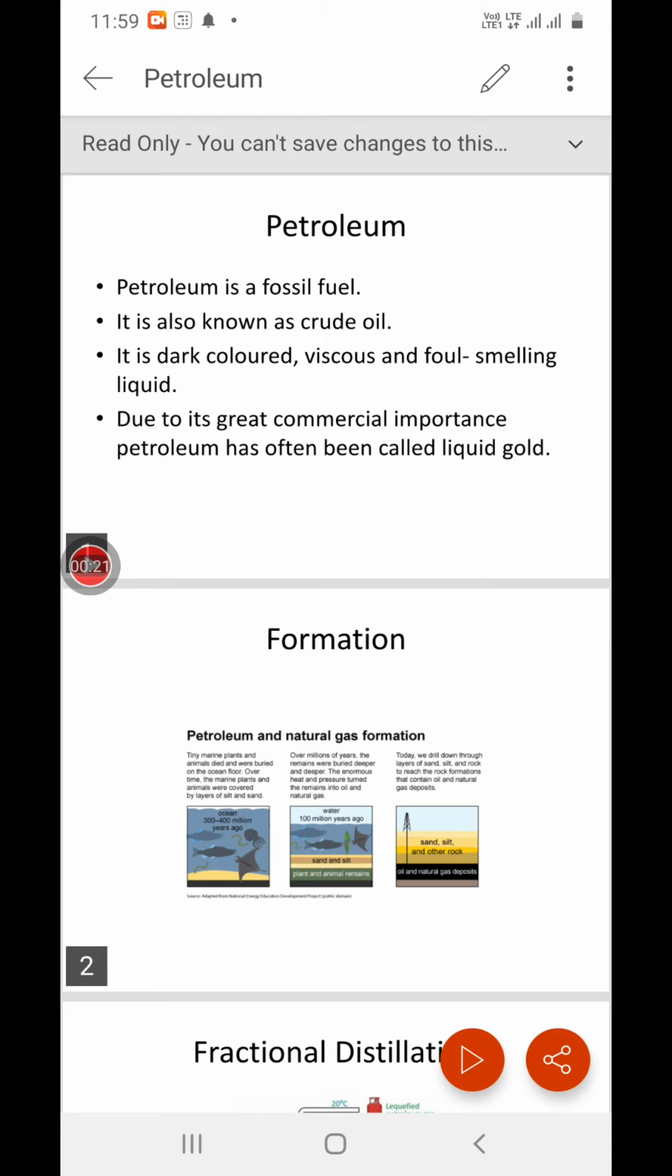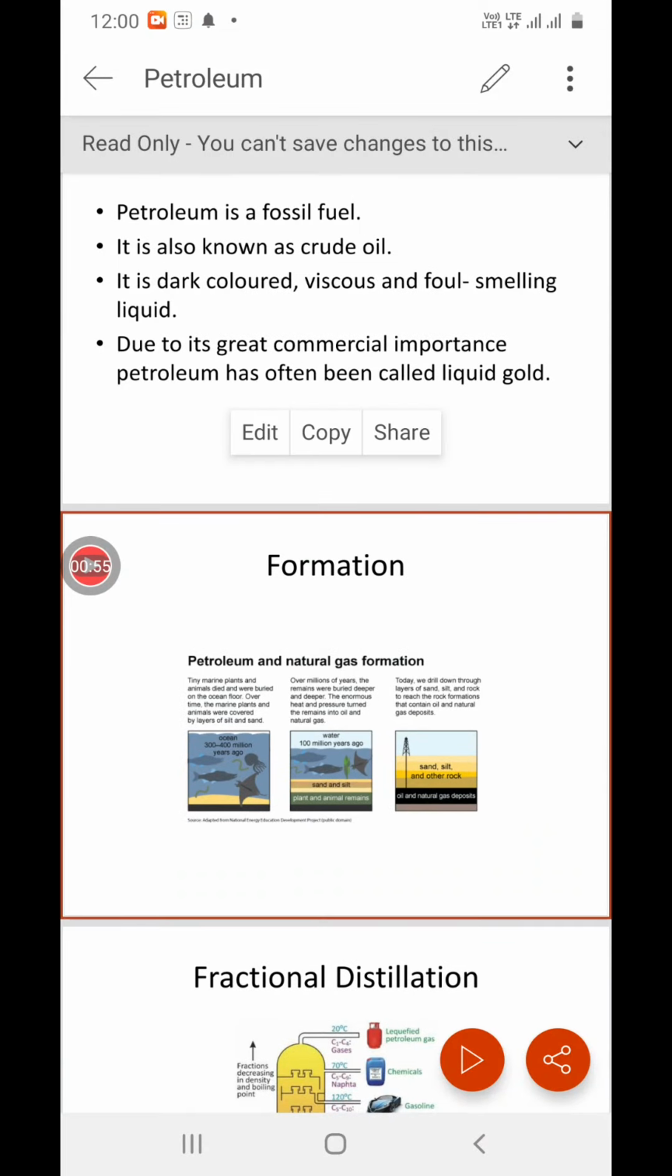Petroleum is a fossil fuel. Fossil fuel means it is formed after the decay of organic matter, for example, of plants and animals. It takes millions of years for the formation of petroleum, and it is also known as crude oil. In appearance, it is dark colored, viscous, and has a foul smell. Because of its great commercial use, it is also known as liquid gold.